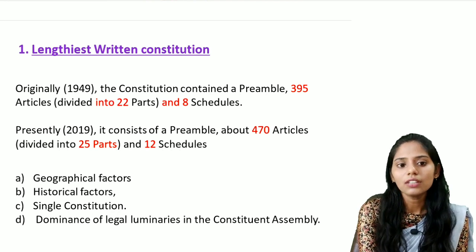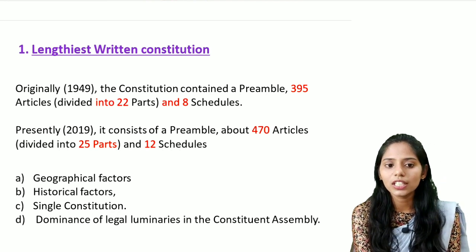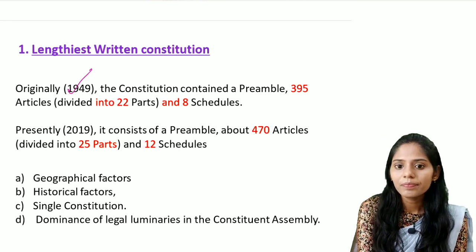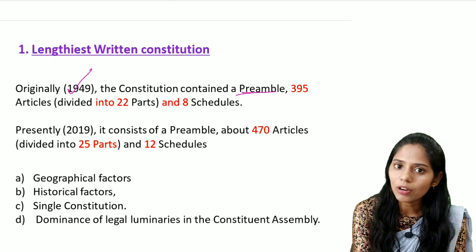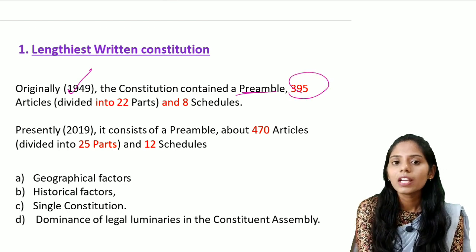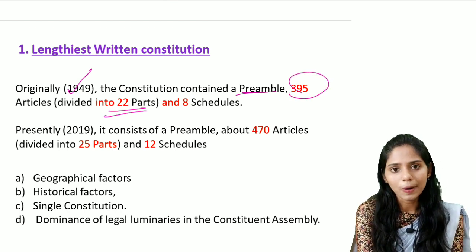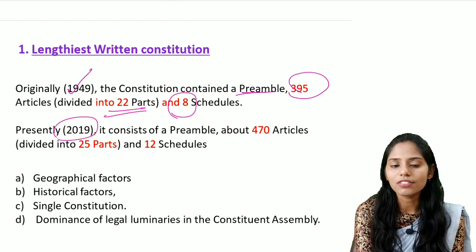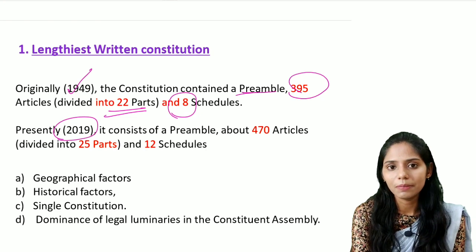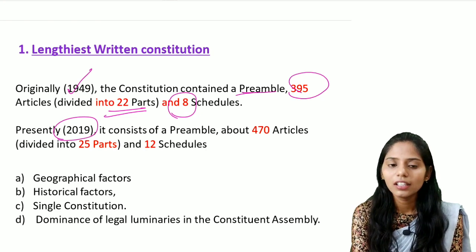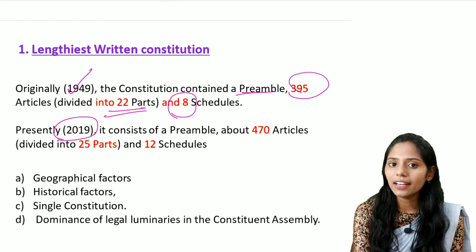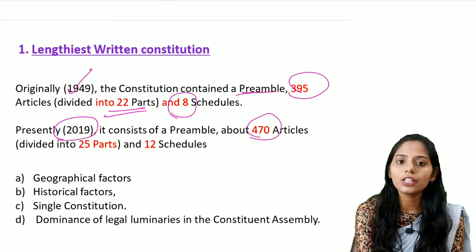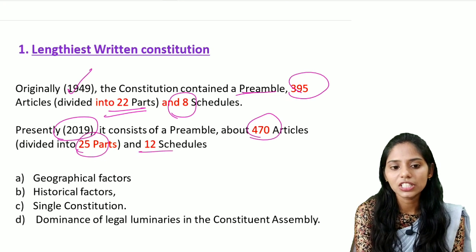And originally, when this constitution was enforced in 1949, it contained a preamble and about 395 articles, mainly divided into 22 parts and 8 schedules. Presently, till 2019, many amendments have been made and many articles have been added to the Indian Constitution, and at present there are about 470 articles, mainly divided into 25 parts and 12 schedules.